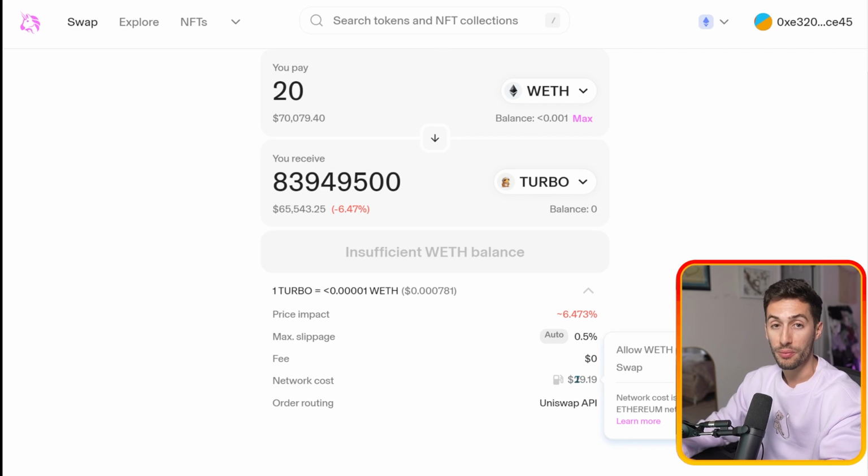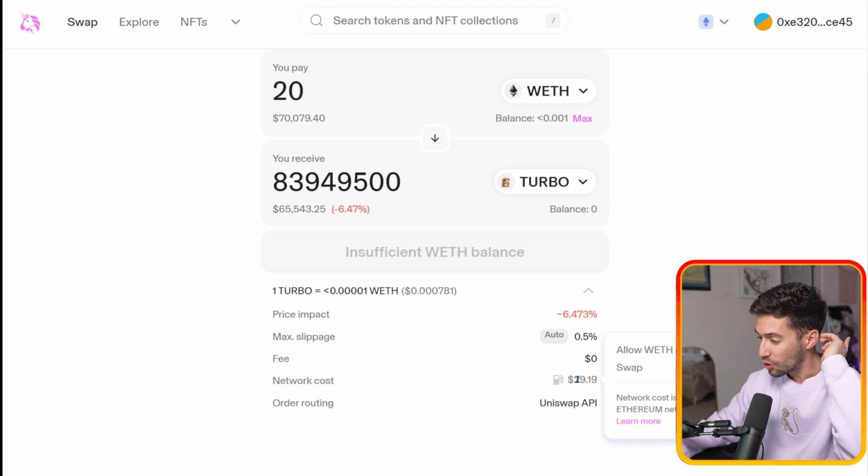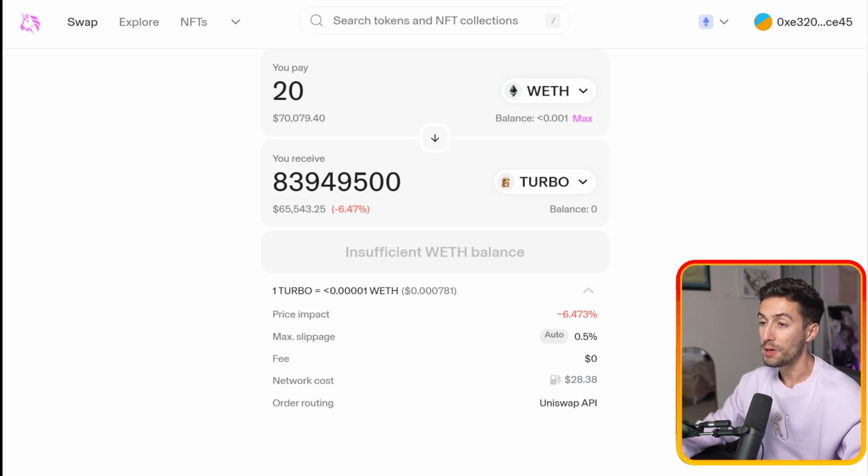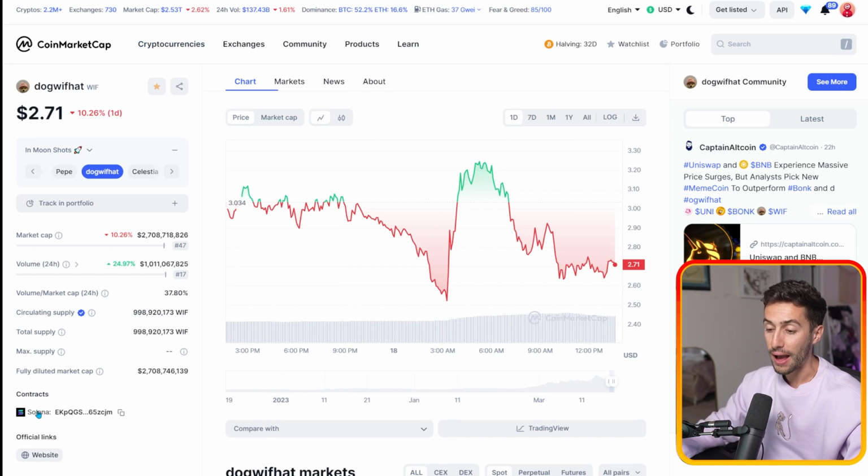These fees on Ethereum, $30 to make one swap, is crazy. That's a lot of money for one swap, especially if you only wanted to swap $50 into Turbo. You'd have to pay $30 just to do it. That's crazy. So people are choosing to go over to Solana. WIF is on Solana. We're going to go ahead and click copy to clipboard.